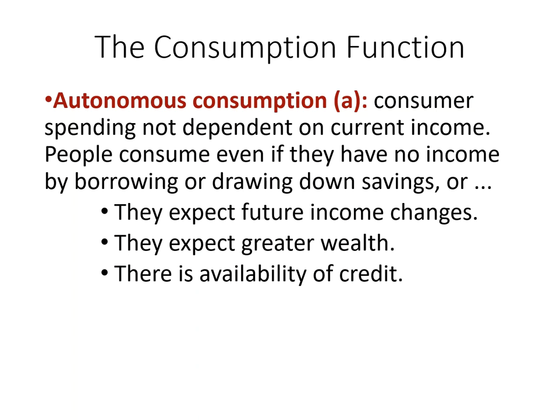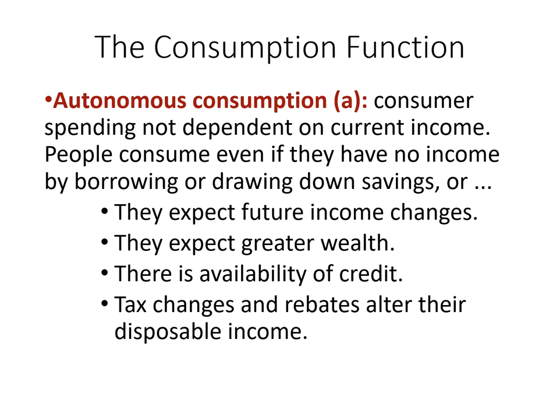So the priority is finding a job and paying the student loan. If you know paying the loan is part of what you have to do, you definitely will reduce your consumption, because part of your disposable income is going to be used to pay your debt. So this is the third impact that affects your autonomous consumption, that is, the availability of credit. And the last impact factor is taxes.